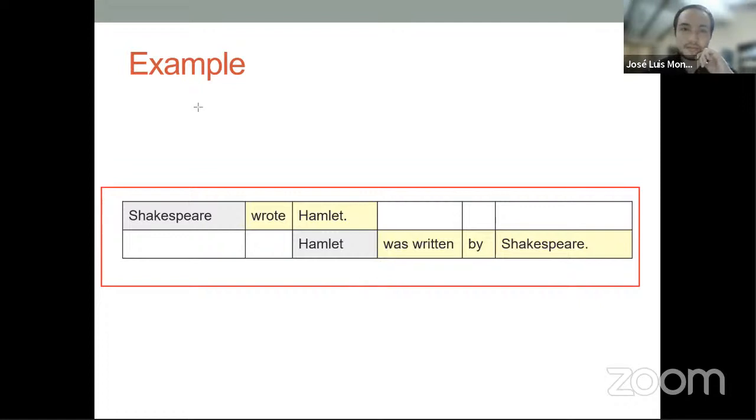Sorry, my mouse, I think, just stopped working. Give me a second, please. All right. I don't know what happened.